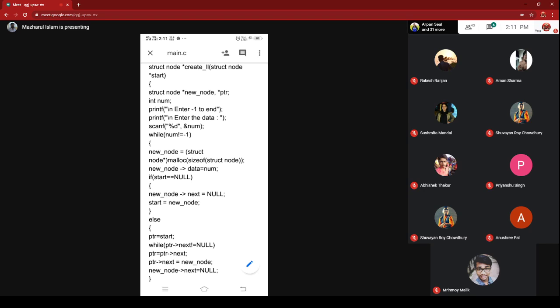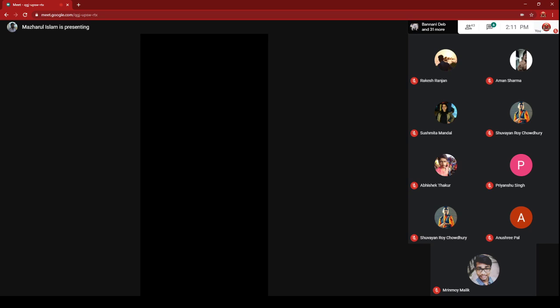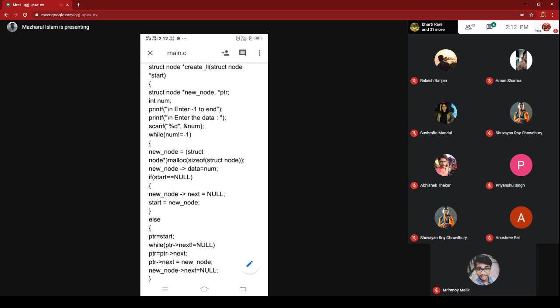After pressing this option, you will see the prompt where you will be asked to enter how many nodes you want. If you want n number of nodes, you have to press that n, or any other way, until you press -1 or -2, then nodes will be created one by one. When a new node is created, your responsibility is to join that newly created node to the existing linked list. That is the logic.